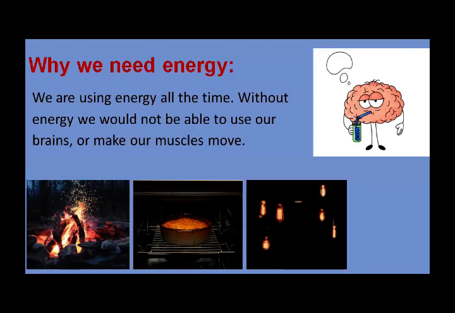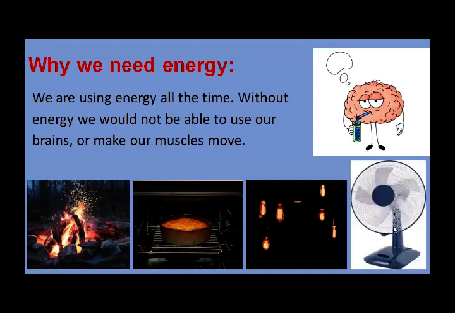Next is light energy. Light is also a form of energy we use all the time. It lights our homes. So light is a type of energy and we use it all the time. Now next, electricity. Do you know that electricity is also a form of energy? Our fan needs electricity to make it work.